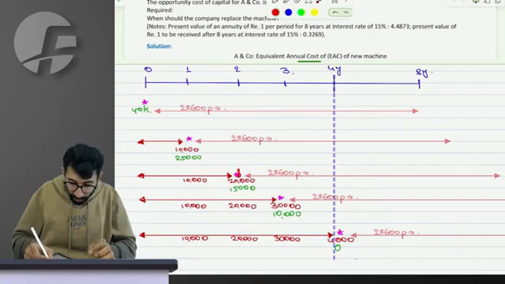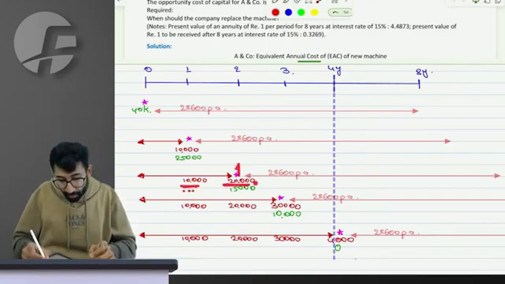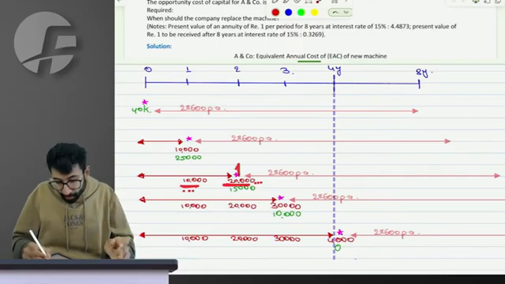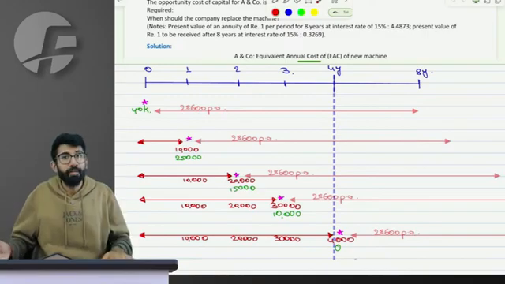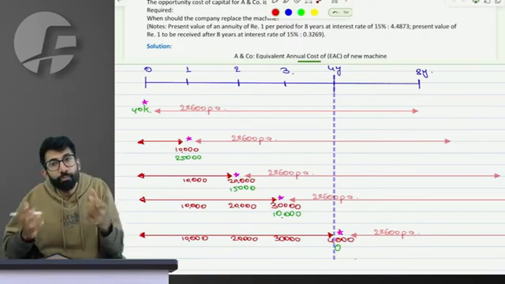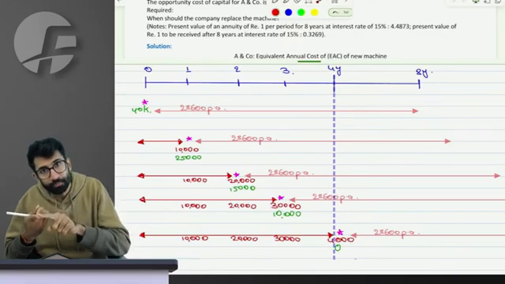At the end of the 2nd year, if you replace, 10,000 is the maintenance you will incur in the first year, the 2nd year maintenance will be 20, and you will realize only 5, and similarly for 3 years, similarly for 4 years. Is the data clear? It is a combination of both concepts that we have learned, whether I should replace or not, right?